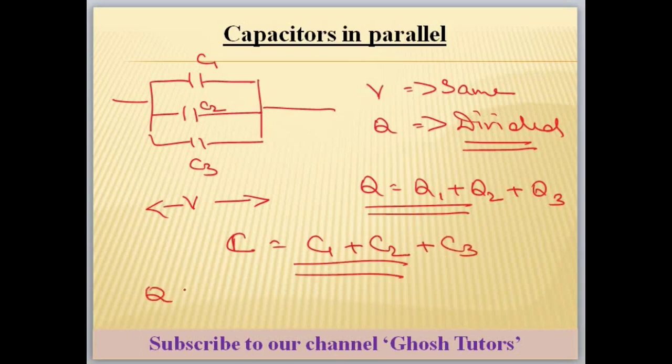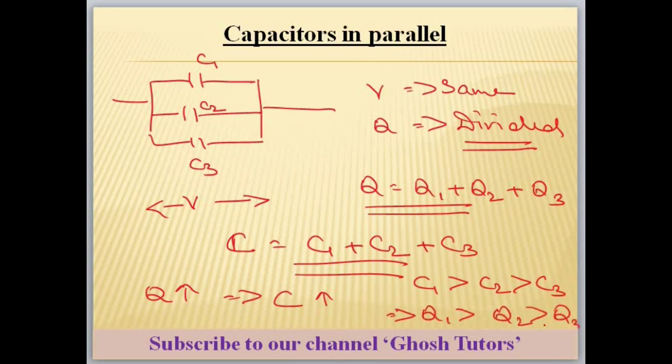Now here which is having higher Q, that will having higher capacitance. If suppose C1 is more than C2 is more than C3, then Q1 will be more than Q2 and more than Q3. Why? Because V is same.